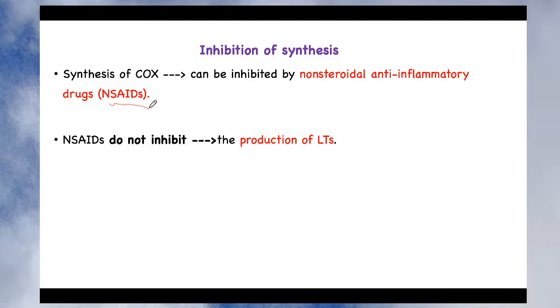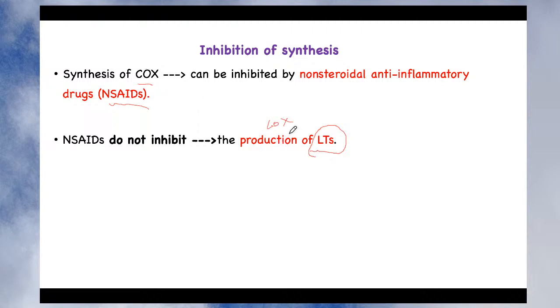But remember that NSAIDs do not inhibit the production of leukotriene. What is the reason? Just now we have seen the leukotrienes are synthesized by the enzyme called lipooxygenase. It is not synthesized by the cyclooxygenase. So it is synthesized by the LOX. I write lipooxygenase as the LOX, and COX is your cyclooxygenase.